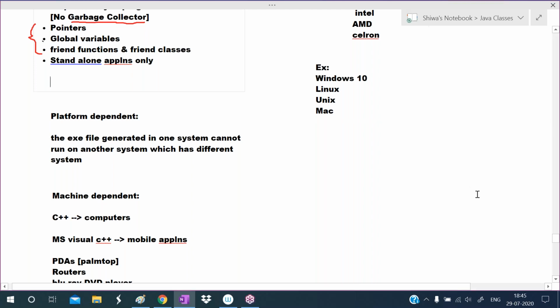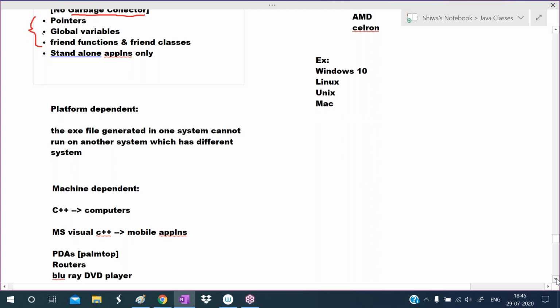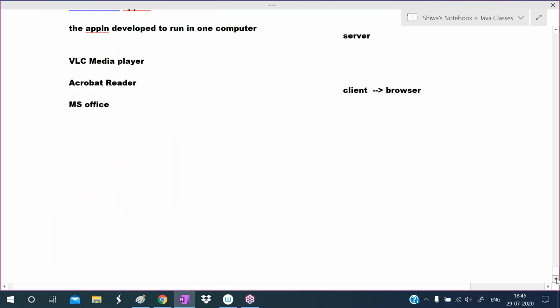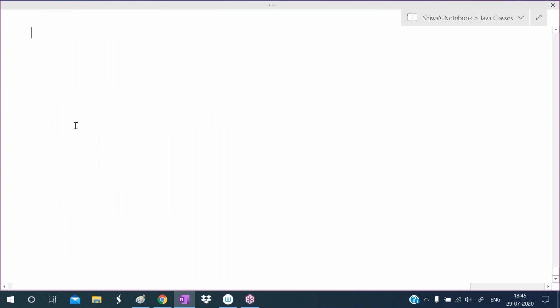Now I want to talk about the structure of a C++ program. Today I want to explain one simple, basic program in C++. Before that, we have to know what the structure of a C++ program is.